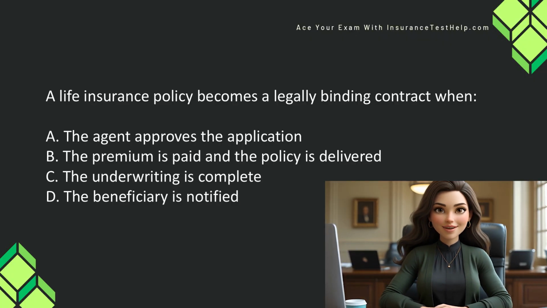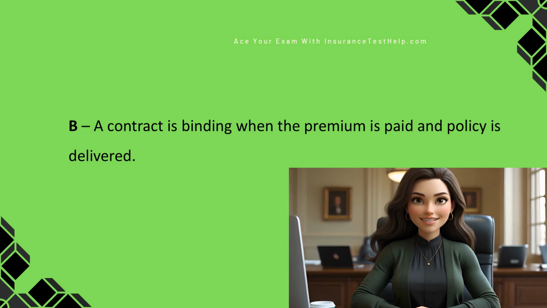A life insurance policy becomes a legally binding contract when A. The agent approves the application. B. The premium is paid and the policy is delivered. C. The underwriting is complete. D. The beneficiary is notified. A contract is binding when the premium is paid and policy is delivered.